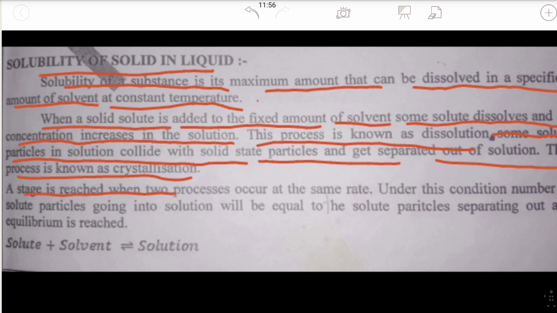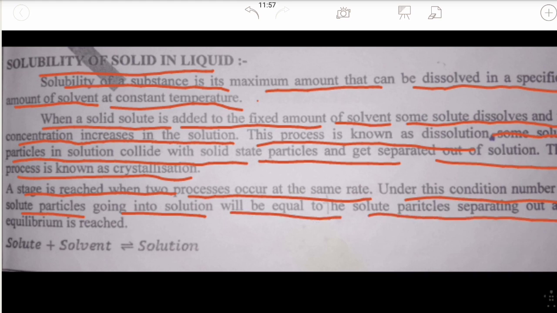A stage is reached where dissolution and crystallization occur at the same rate. Under this condition, the number of solute particles going into the solution equals the number of solute particles separating out, and equilibrium is reached. At this equilibrium condition, solute plus solvent is equal to solution.